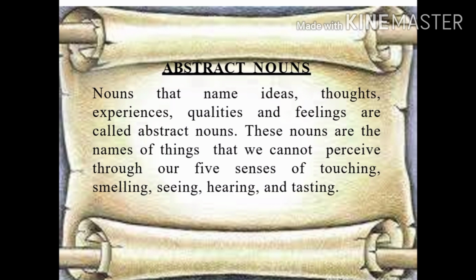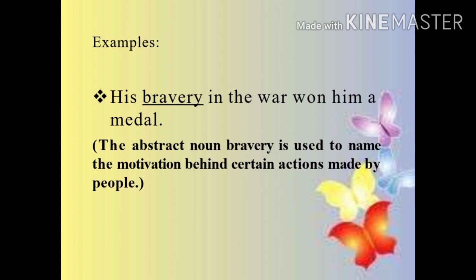So let's make it clear by having a look at the examples. First example we have, his bravery in the war won him a medal. His bravery. So when we talk about bravery, we cannot touch it or hear it, but yes, we can feel it. So bravery is an abstract noun.